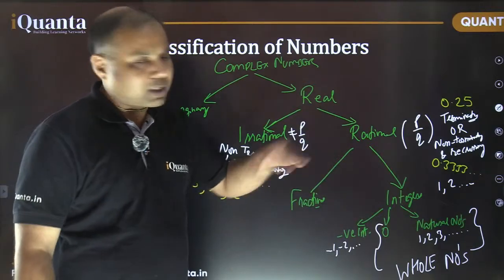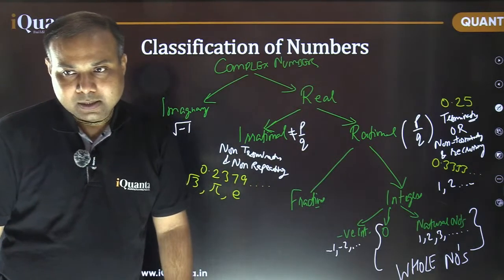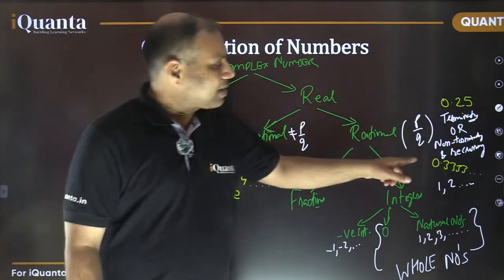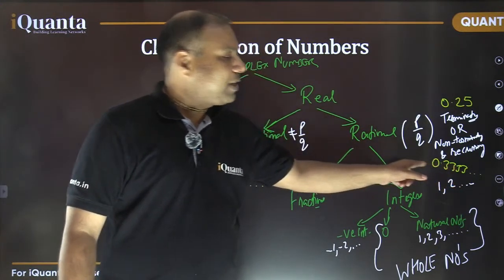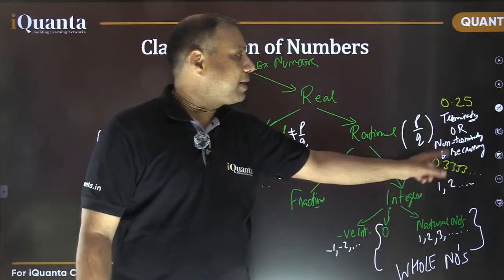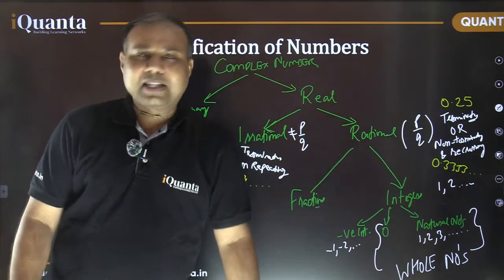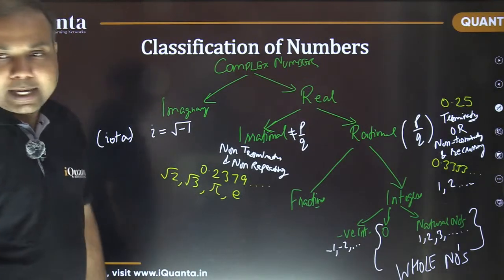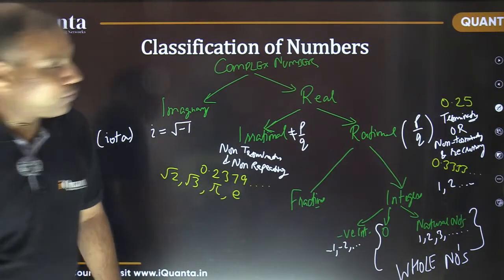So that we are going to discuss further. That is broadly the distribution. And in rational numbers, sometimes we get a question where we need to convert a recurring number into fractional form. These are the varieties of questions that we are going to discuss now. Okay, so let's move further.